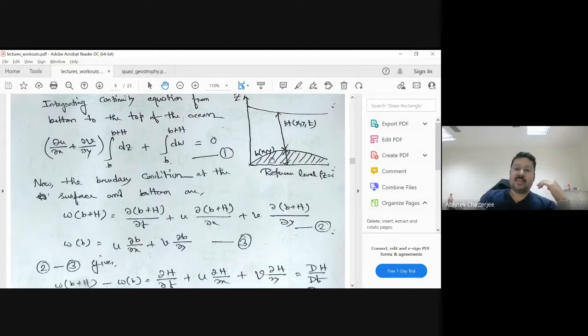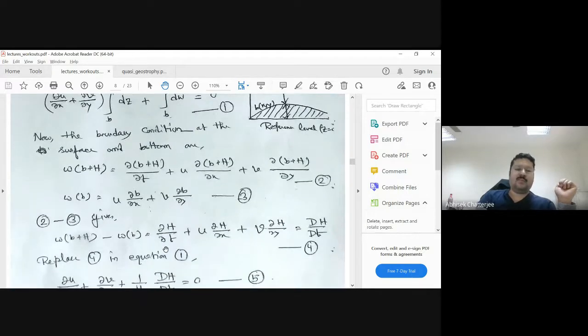The w can change because of the gradient in your bathymetry. If b is changing with respect to x and y and water is flowing, you can get a w because of the unevenness in the bottom topography.